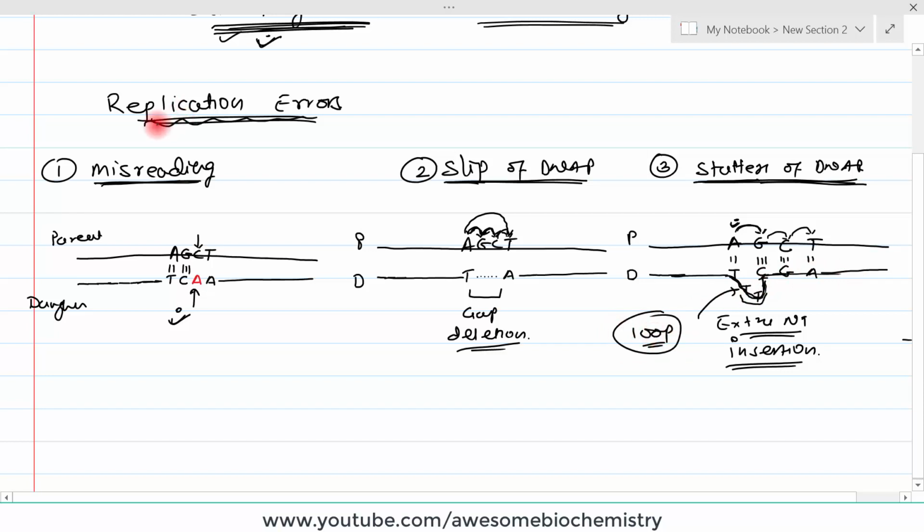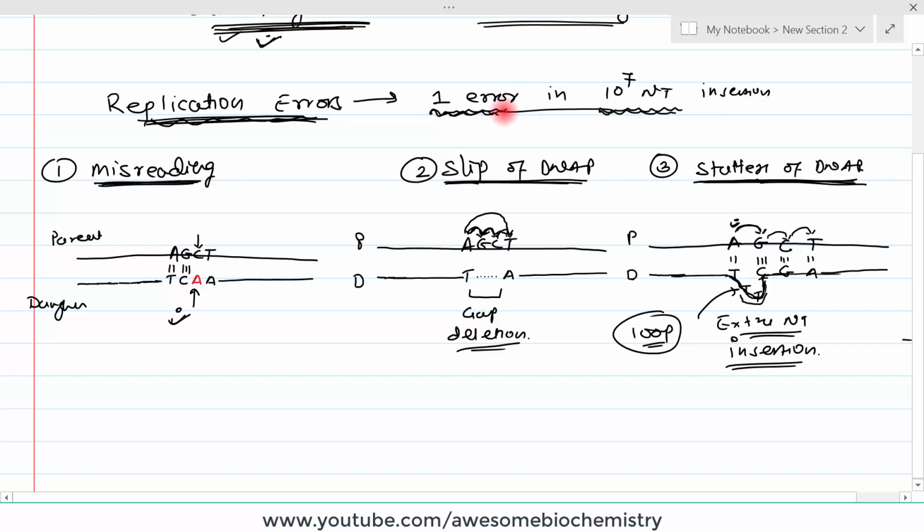So now we know that there are certain kinds of replication error. It may be a misreading, it may be slipping of DNA polymerase, or it may be stuttering of DNA polymerase. The error rate is one error in 10 raised to 7 nucleotide insertions. That means when your DNA polymerase adds 10 raised to 7 nucleotides into the daughter strand, it is predicted that one error will occur. This is the general formula. Okay, it doesn't mean that at each and every 10 raised to 7 nucleotides added, one error must be there, but it is just the average number.